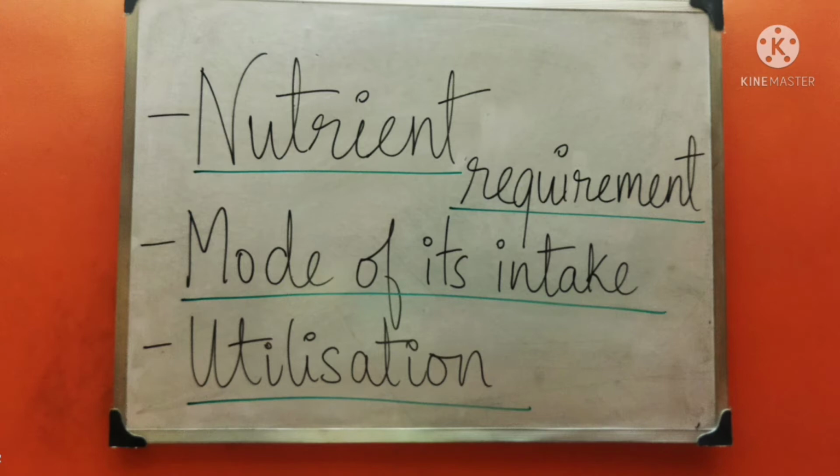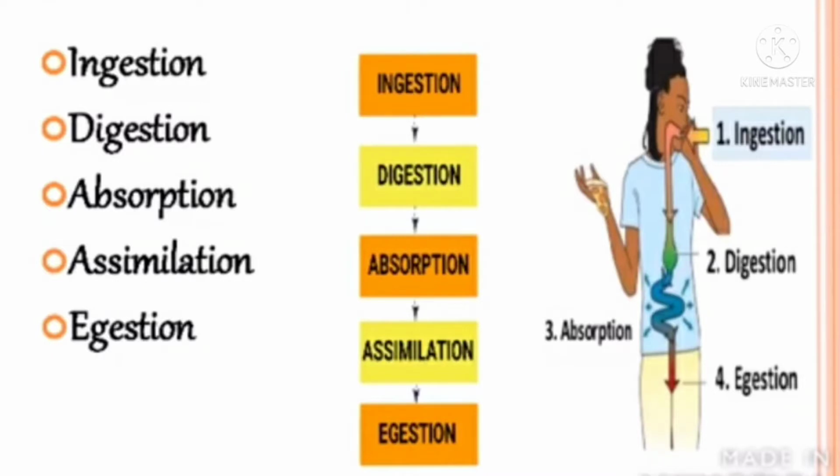So students, the animal nutrition involves 5 basic steps. What are those 5 basic steps? First is ingestion, second digestion, then absorption.